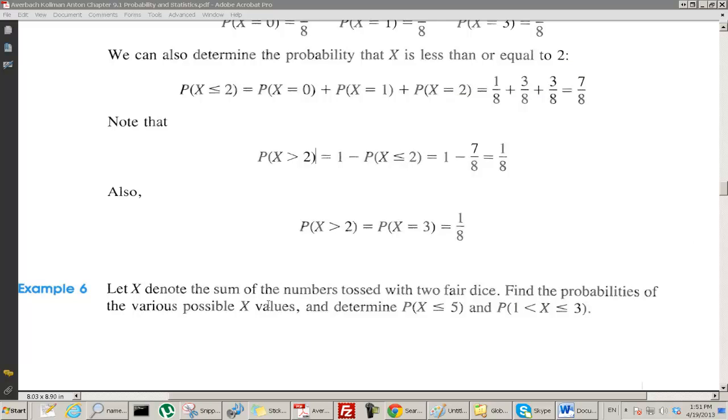Find the probabilities of the various possible values for x, and after you've done that, find the probability that x is less than or equal to 5, and the probability that x is between 1 and 3. Remember that I would put quotes around this to say it is an event: the event that the sum is between 1 and 3.